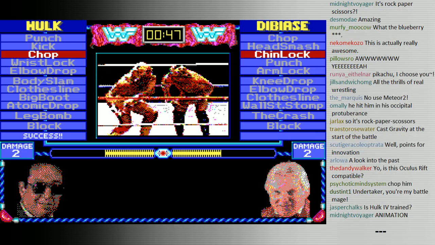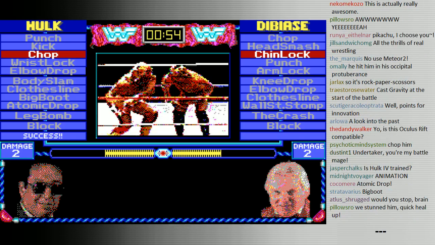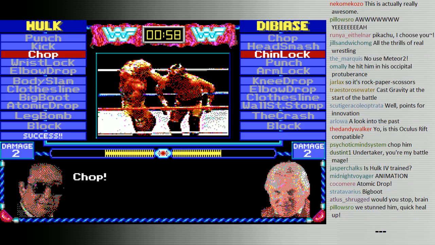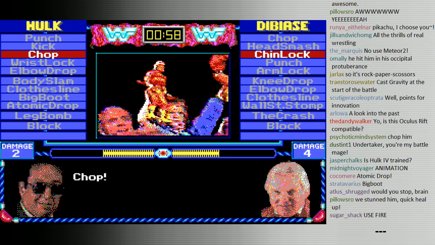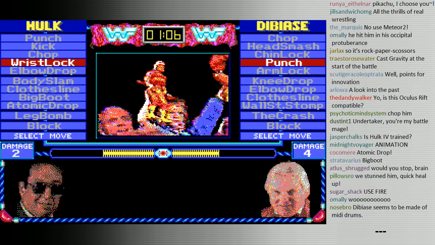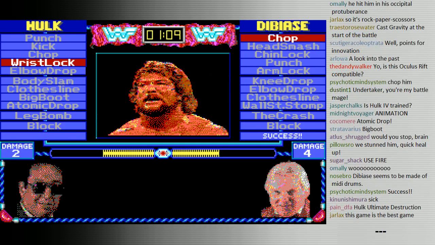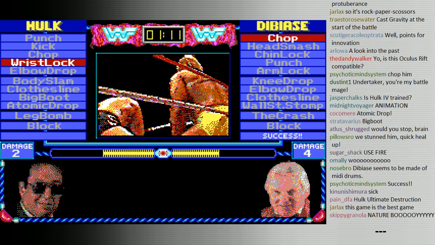Yep. So basically the way it works is we both choose moves. And one of us will end up winning that. And the person who wins gets to do that move. Okay, let's go for a wrist lock. Try to wear down the arm. Oh no. He got on top with the chop.